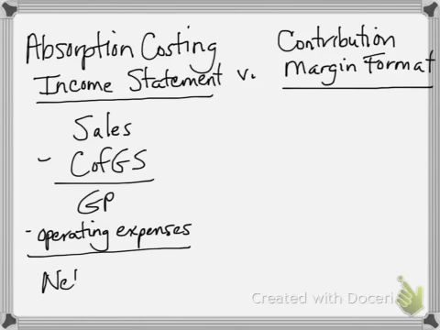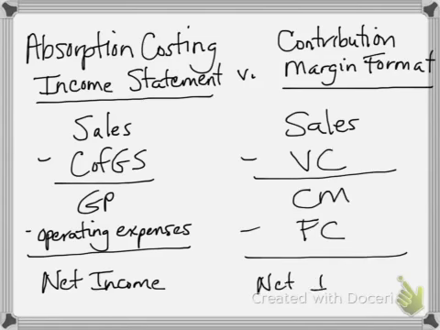The traditional or absorption costing format: sales minus cost of goods sold gives us gross profit, less operating expenses gives us net income. In the contribution margin format, same sales number, less now variable costs. All of the variable costs. It doesn't matter what their category is, whether they're part of cost of goods sold or operating expenses. If it's variable, it's placed above so that we can then determine contribution margin. Then we subtract the fixed costs and we get the same net income number.